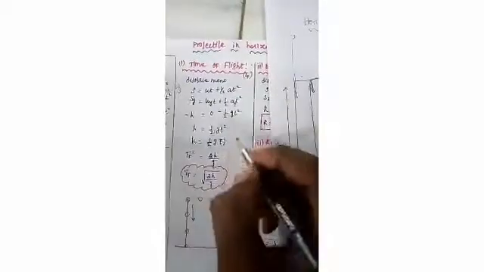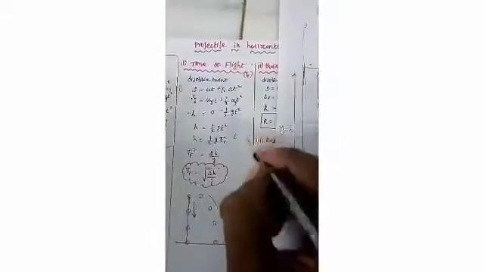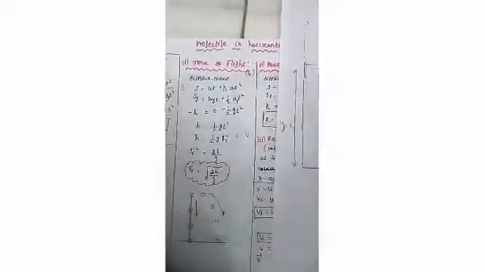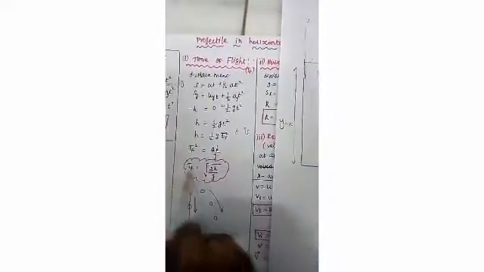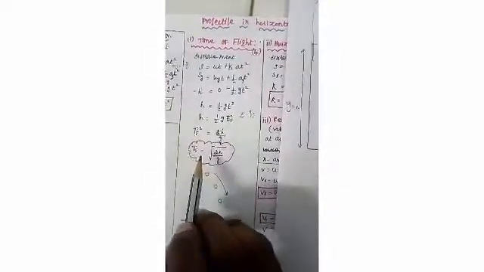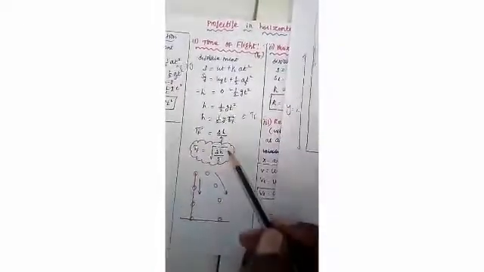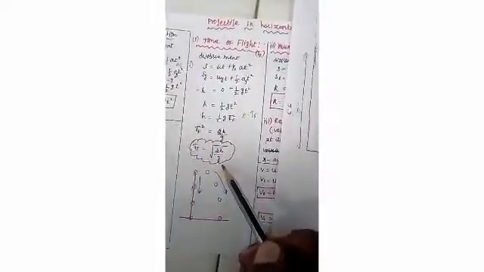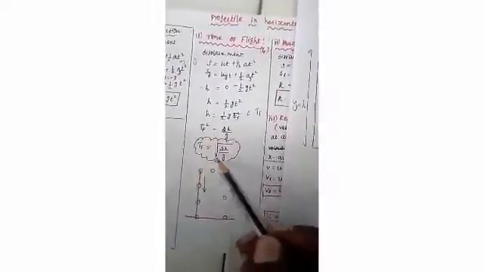Here, instead of t, I will write the time of flight tf. Next, I find this tf, and the equation becomes tf equal to root of 2h divided by g. This means the time of flight depends only on the height and the acceleration due to gravity.